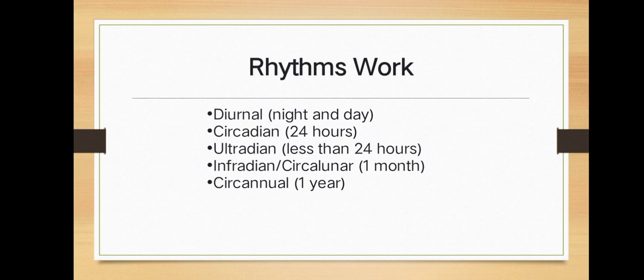How circadian rhythms work: diurnal, night and day; circadian, 24 hours; ultradian, less than 24 hours; infradian; circalunar, 1 month; circannual, 1 year.